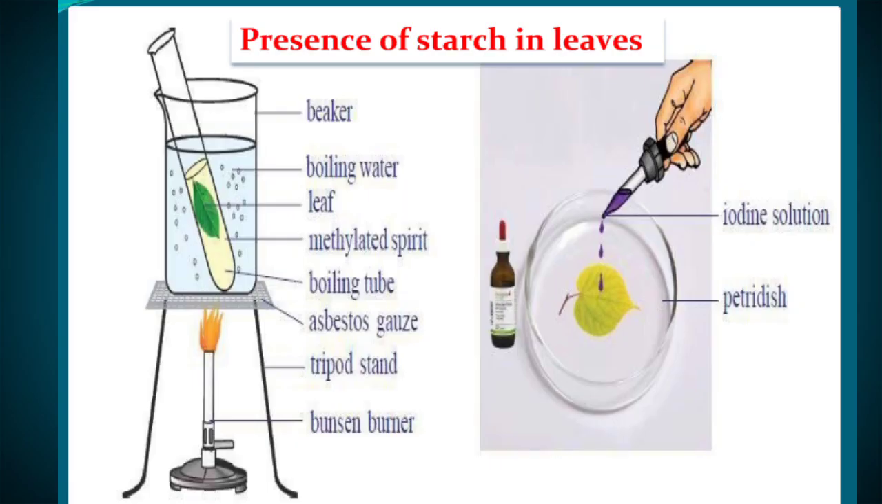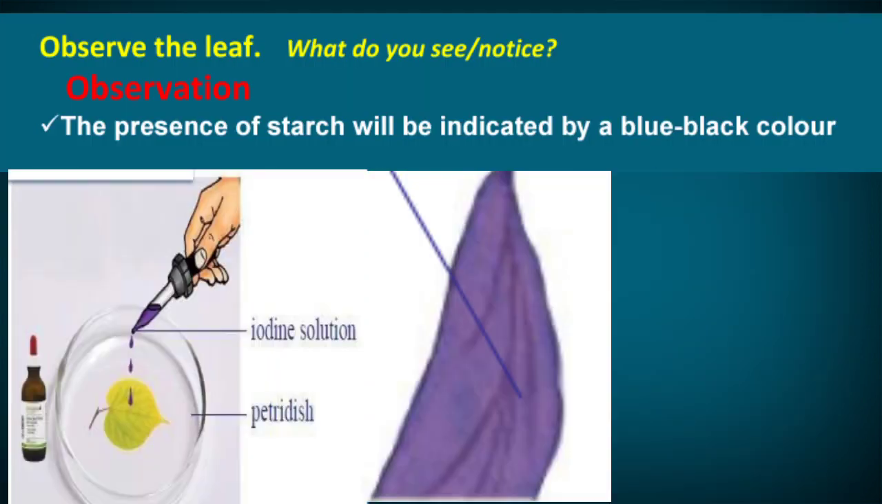See this figure for the arrangement of apparatus. The right side picture indicates the testing of the leaf by adding iodine solution. Let's observe. The presence of starch will be indicated by a blue-black color. On the leaf we can observe the blue-black color. So it indicates the presence of starch.